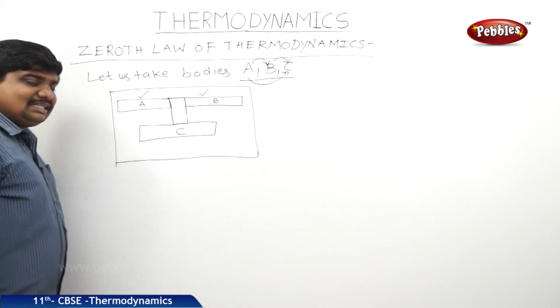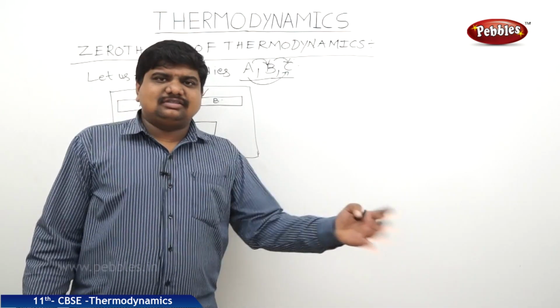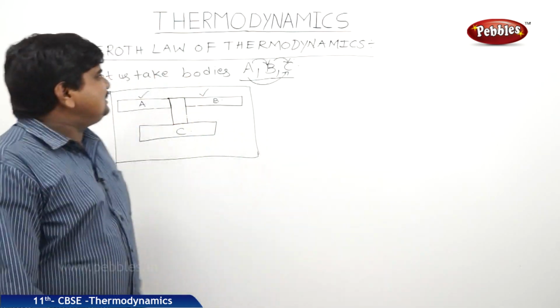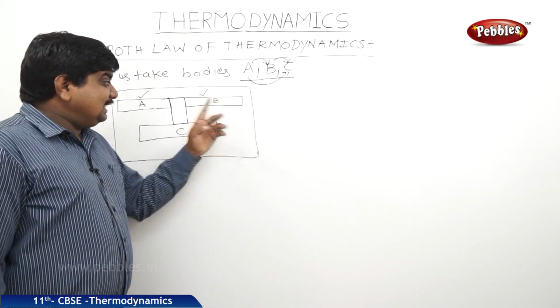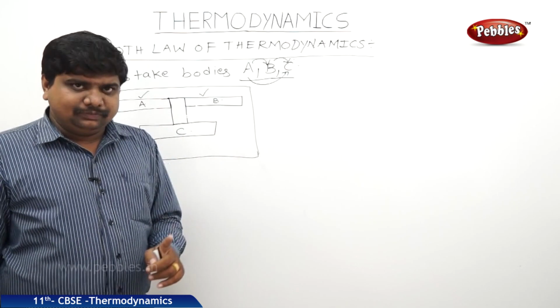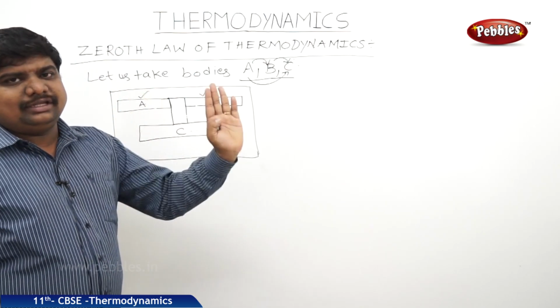Why is it called the zeroth law? We can say that the starting number is always 1. No one starts from 0. It is called the zeroth law because if two bodies are in thermal equilibrium, the temperature difference between them is 0. That's why, for further recognition, this law is stated as the zeroth law.